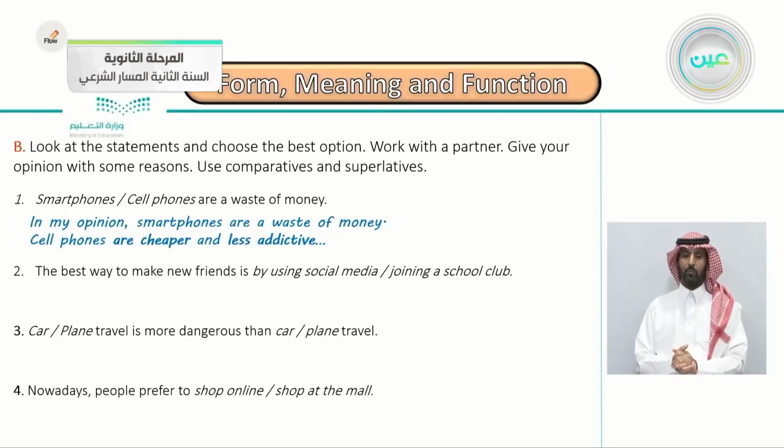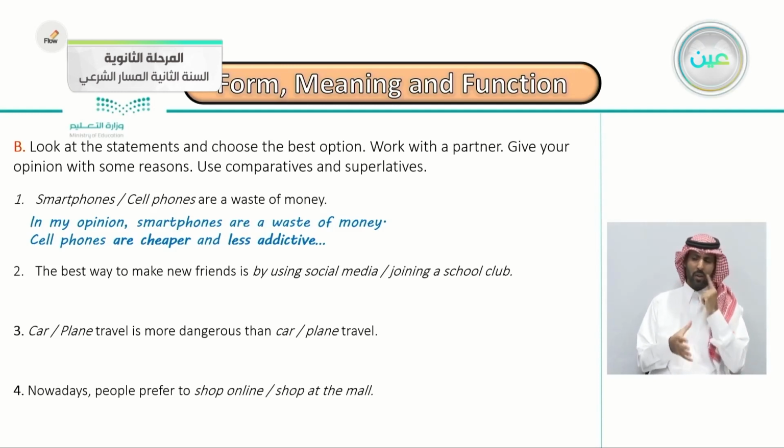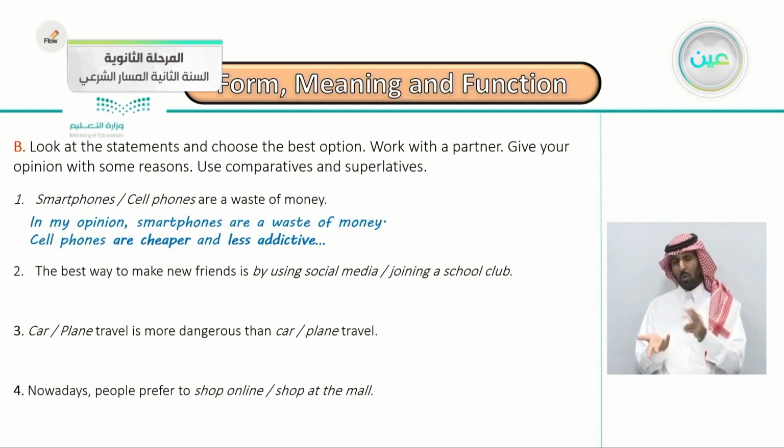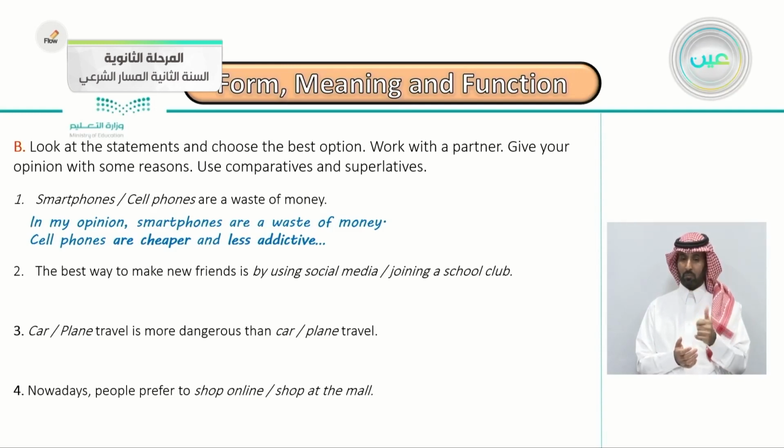Let's go to the other exercise B. Look at the statements and choose the best option. Work with a partner, give your opinion with some reasons, use comparatives and superlatives. The first one is already done. Smartphones, cell phones are a waste of money. In my opinion, in my view, so you can choose whatever you want here. In my opinion, smartphones are a waste of money. Cell phones are cheaper. This is comparative and less addictive.